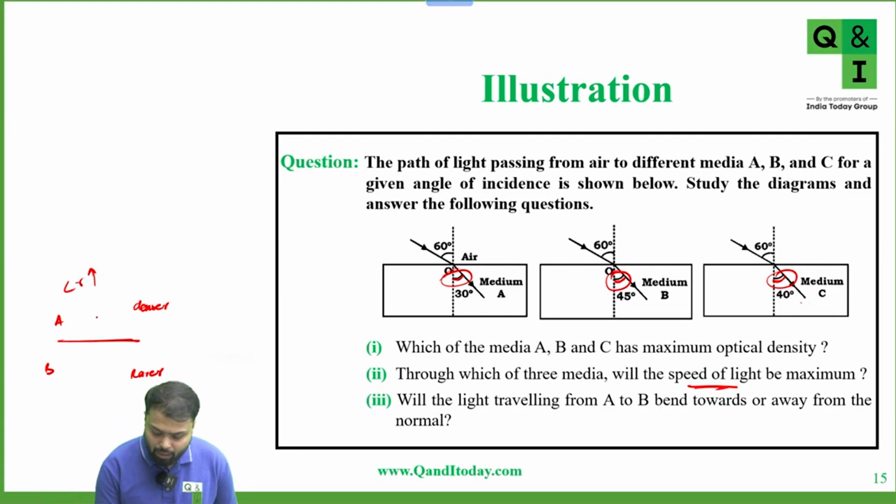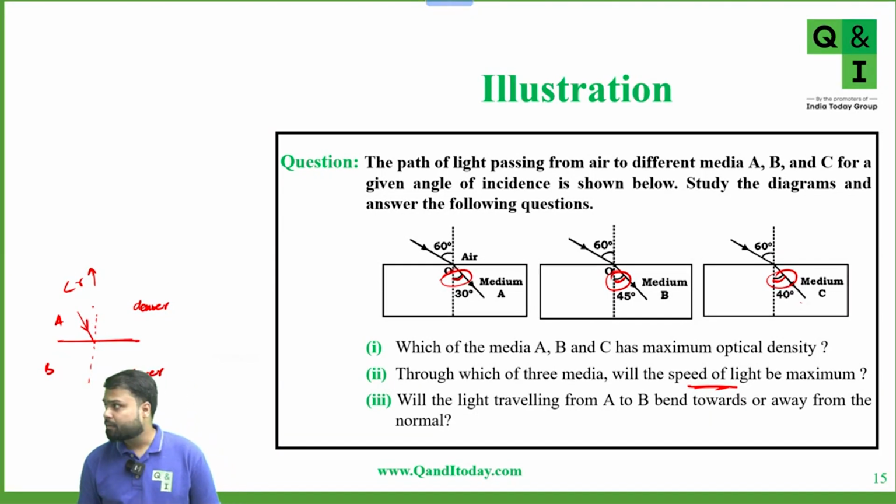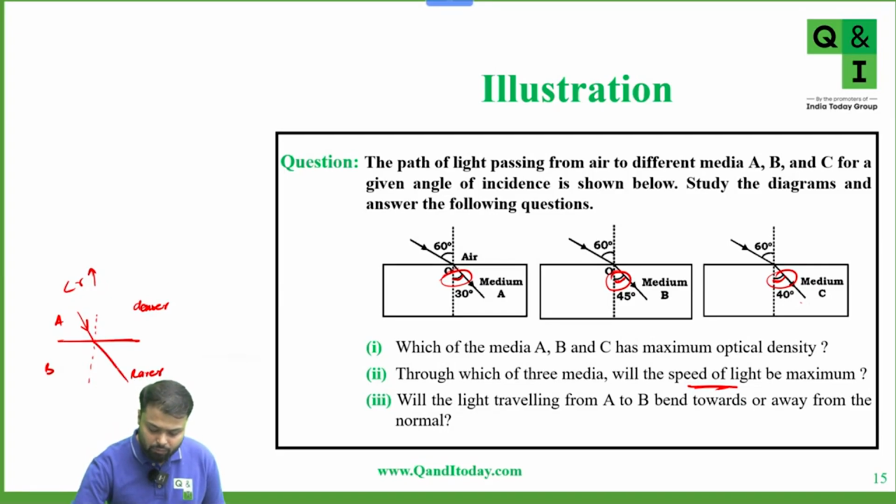Okay. Now, if light is going from denser to rarer, what will happen? Tell me. It will bend away from the normal.